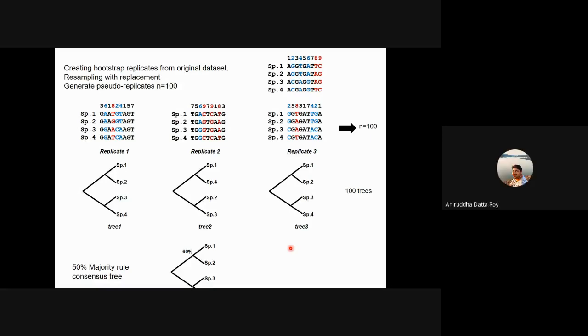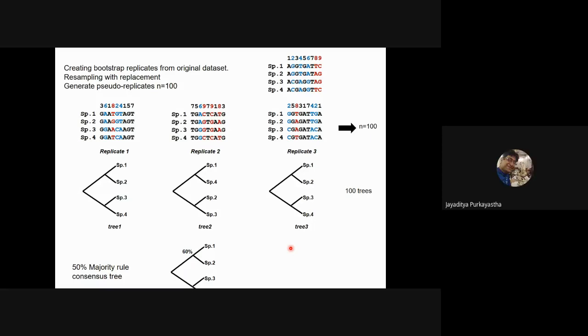Roy? Yeah. So this basically means if you have run 100 trees, out of that 100 trees, 60 trees came up with saying that species 1 is sister to species 2, right? 60% of the trees. Yeah. Because we are dealing with 100 trees, so there will be 60 trees.